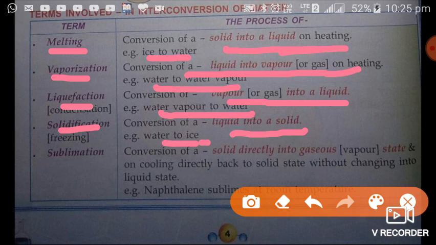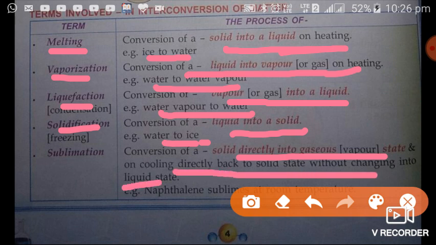And the fifth term, that is sublimation. It is a conversion of solid directly into gaseous or vapor state, and on cooling directly back to the solid state without changing into liquid state. There are some substances like naphthalene that can show the sublimation process.